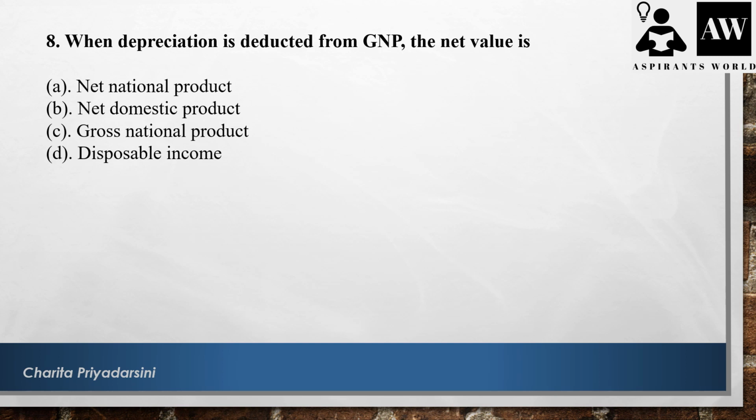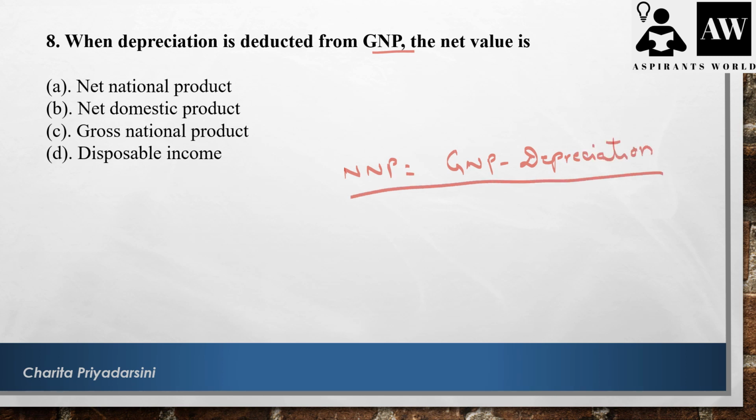When depreciation is deducted from GNP, the net value is. So we have seen this as a direct formula in our classes. That is NNP equals GNP minus depreciation. So this is the formula for the new subscribers here also. Please note it down. NNP equals GNP minus depreciation. So they have asked if we deduct depreciation from GNP, we get the net national product. So the answer is A.